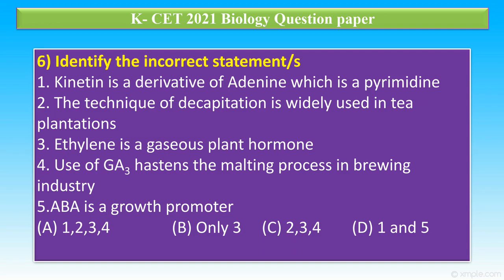The incorrect statements are both 1 and 5. Option D is correct because kinetin is a derivative of adenine but adenine is not a pyrimidine, and ABA is not a growth promoter, it is a growth inhibitor.